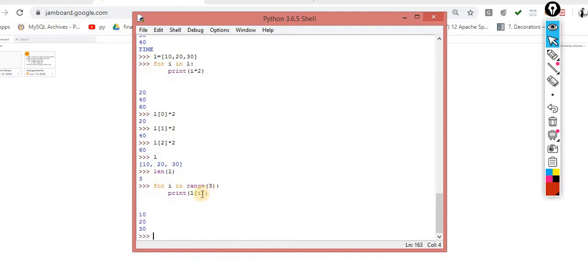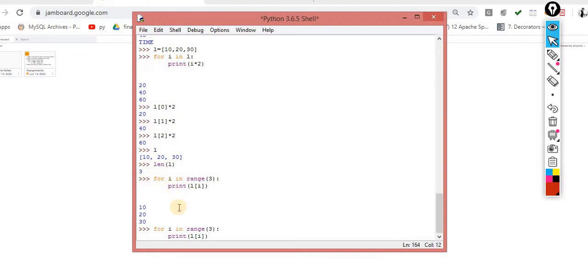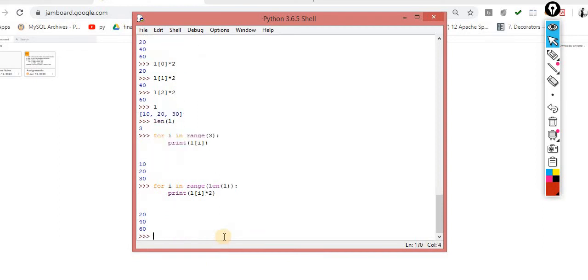This is the second way with the help of the slicing concept. But this time I pass the value that I calculated over here. Now what else can I do? I simply write len of L, and I have to multiply by 2, as in the previous case. Now you can observe this scenario. This is one way. Output is exactly the same.